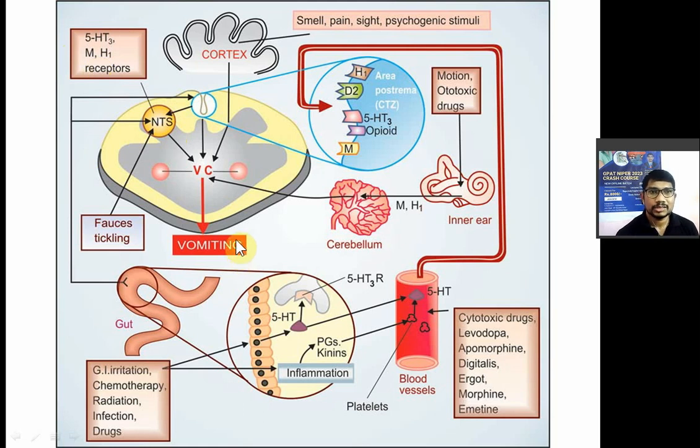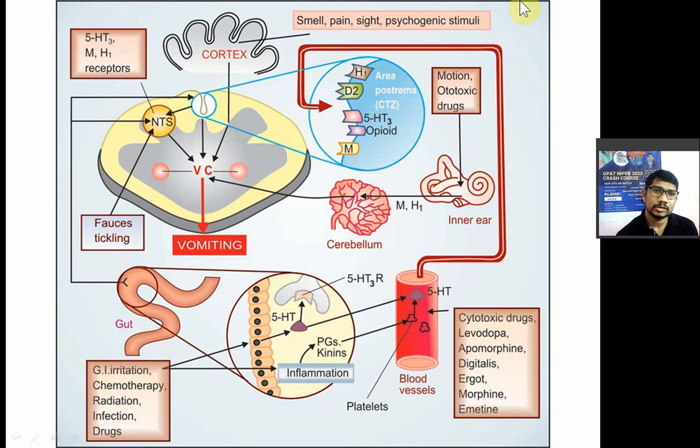Now fourth reason is nothing but this, okay? In the blood vessel, if there is increased serotonin level due to cytotoxic drug, levodopa, apomorphine, digitalis, ergot, morphine, emetic, so they will stimulate this chemoreceptor trigger zone, and due to stimulation of chemoreceptor trigger zone will stimulate the vomiting center to produce a vomiting.